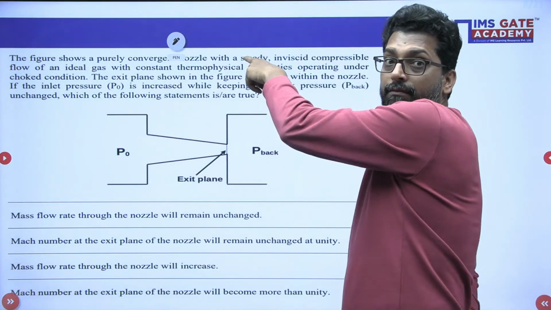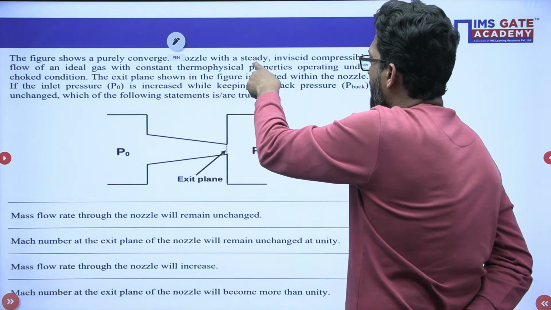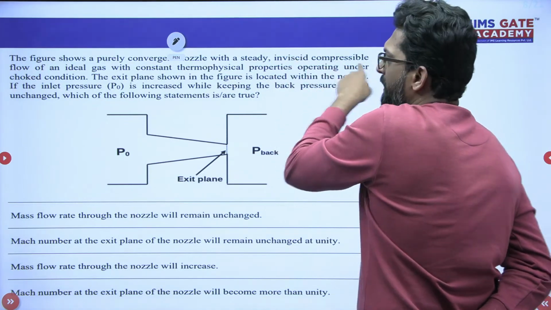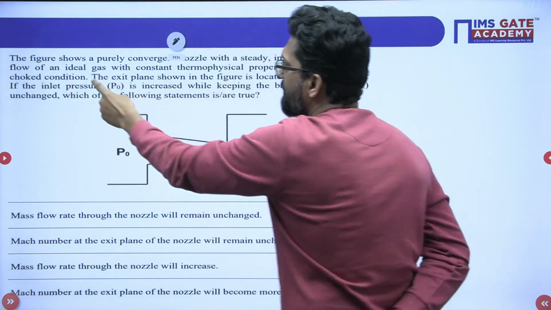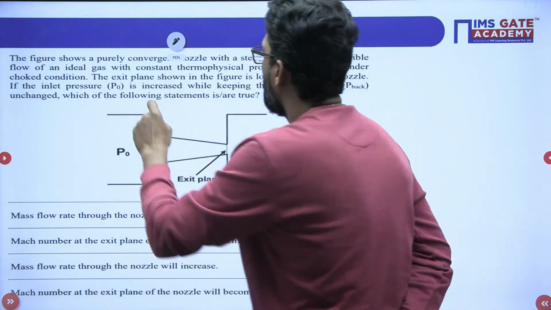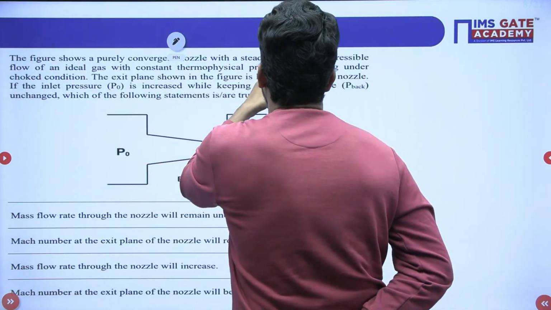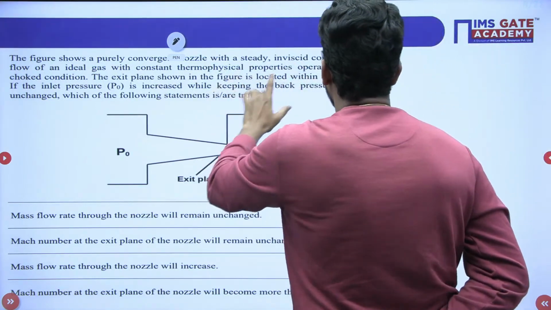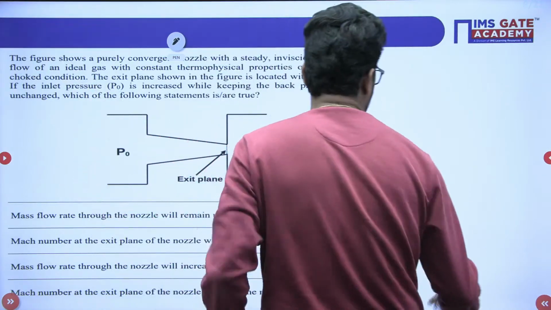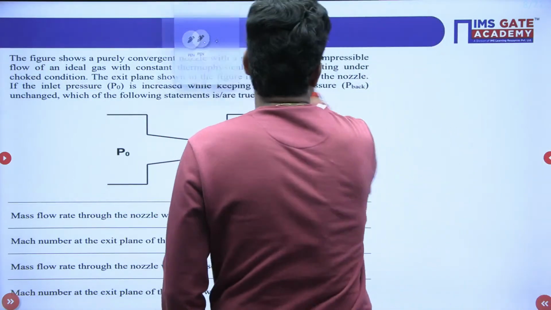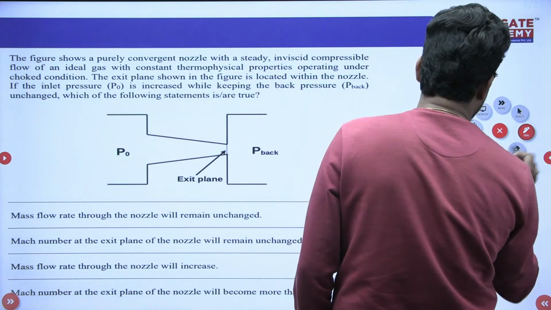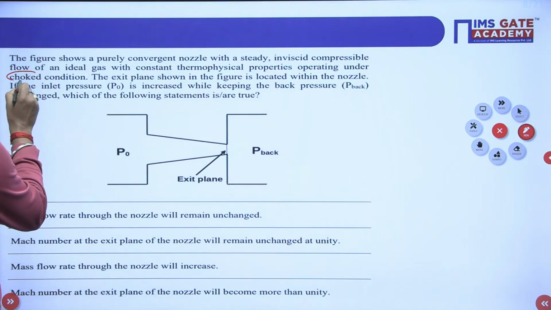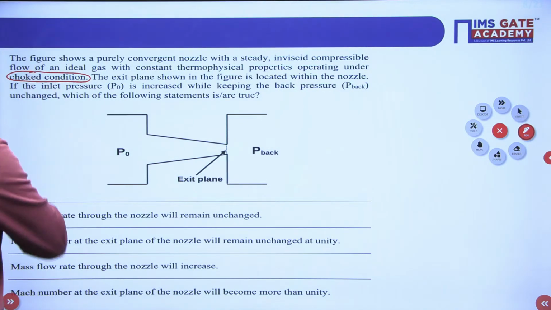See, steady is there. There is no parameter which changes with respect to time. Inviscid, that means there is no shear stress. Compressible flow, that means density will change, of an ideal gas, right? With a constant thermophysical property, that means the thermodynamic properties don't change. Operating under the choked condition, very important. Operating under the choked condition. What is the choked condition, beta?